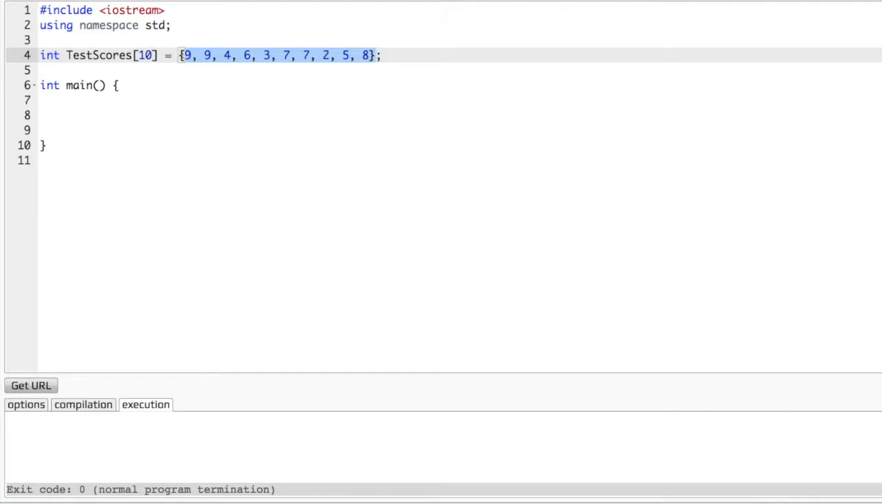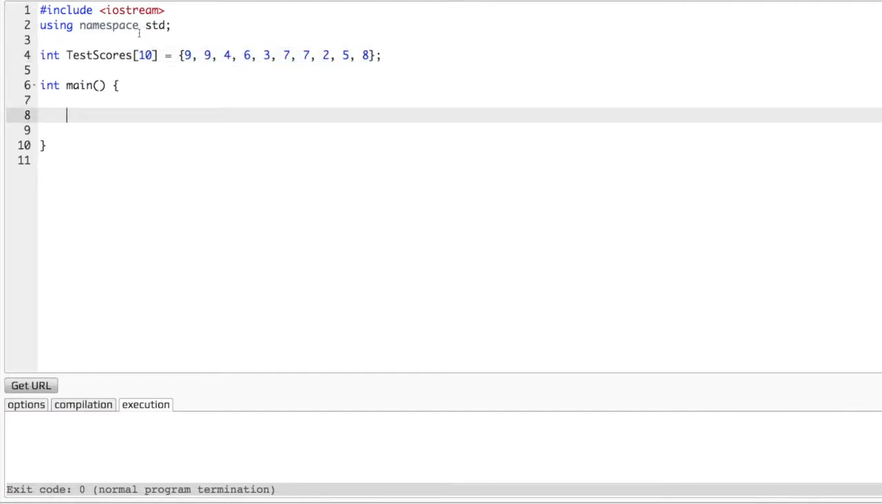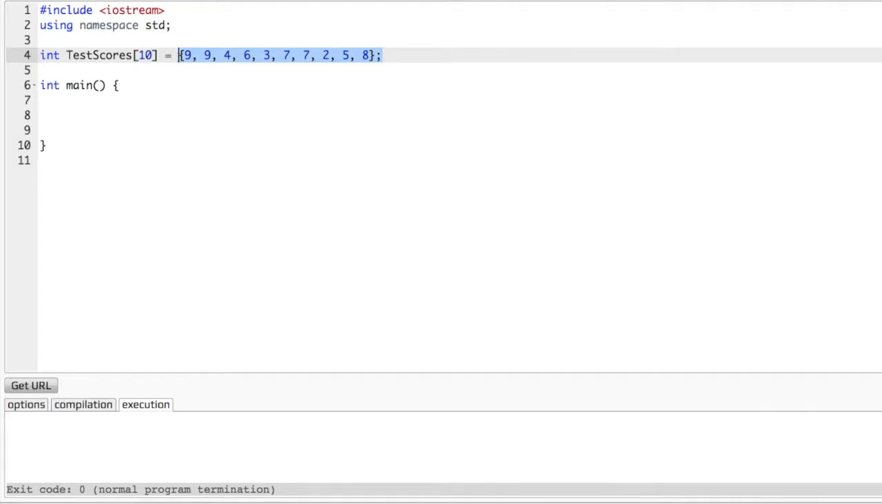And how do we access it? What's the point of this? Well, instead of declaring 10 variables, we can group all those 10 variables into the same thing with test scores. Like, for example,